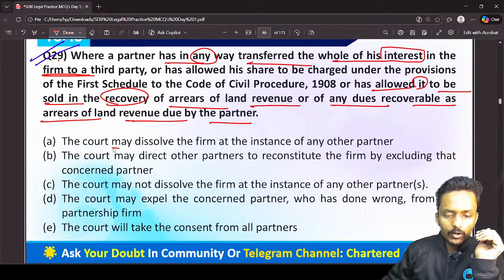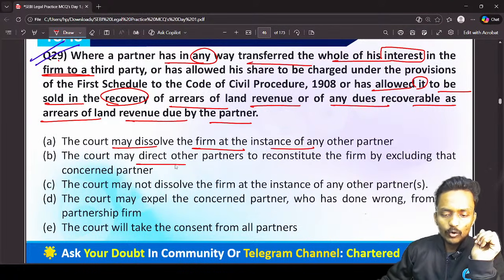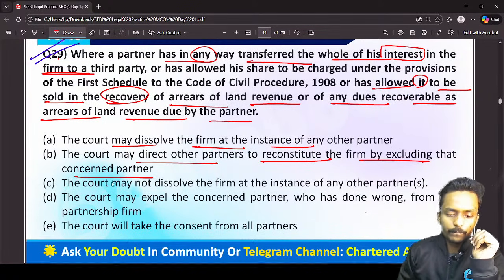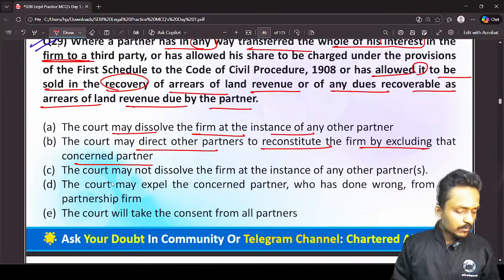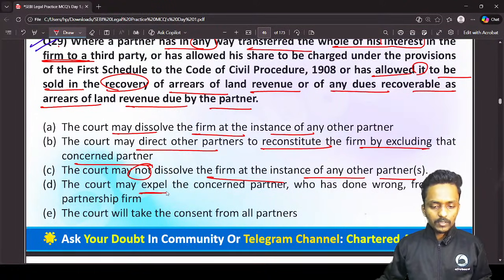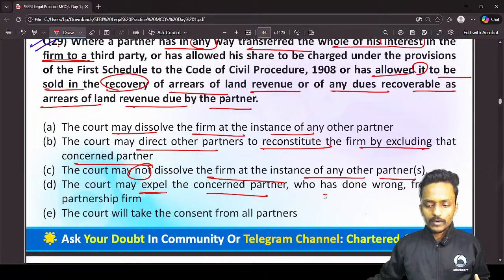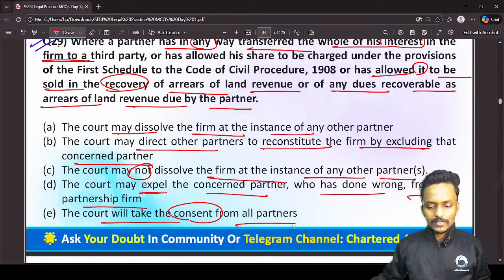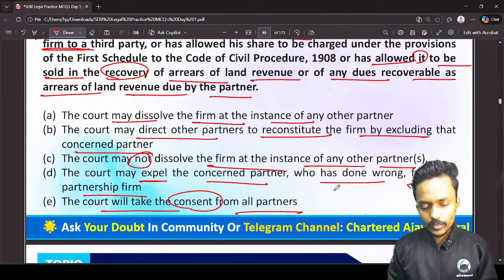So the first option is, the court may dissolve the firm at the instance of any other partner. The court may direct the other partners to reconstitute the firm by excluding that concerned partner. The court may not dissolve the firm at the instance of any other partners. The court may expel the concerned partner who has done wrong before the partnership firm, and the court will take the consent from all the partners over here.